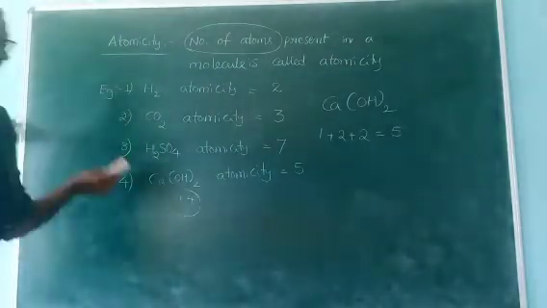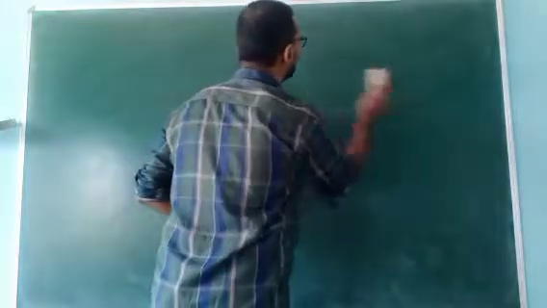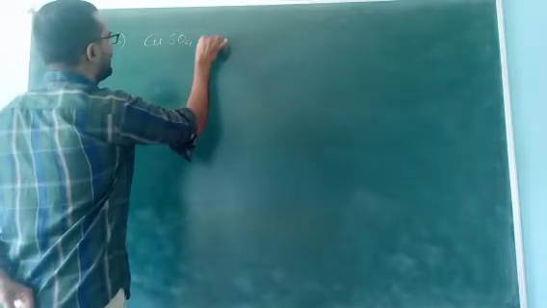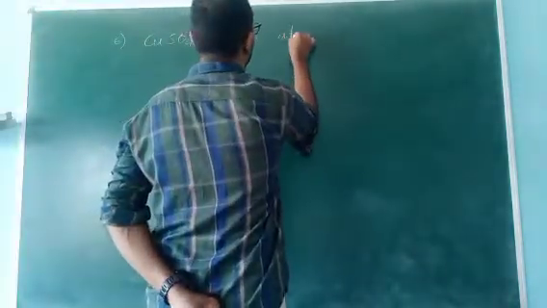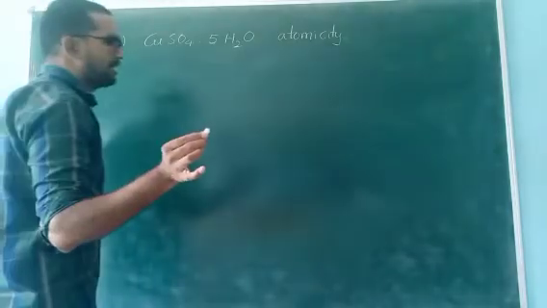Now the next one. Just check the serial number, all of you. CuSO4·5H2O. This is the given one. What is the atomicity of this compound? Now see the explanation, all of you.